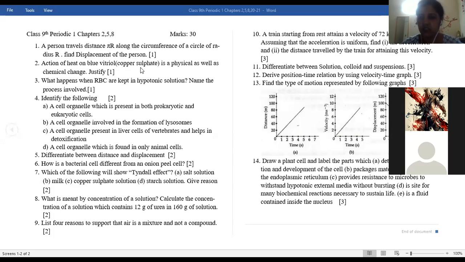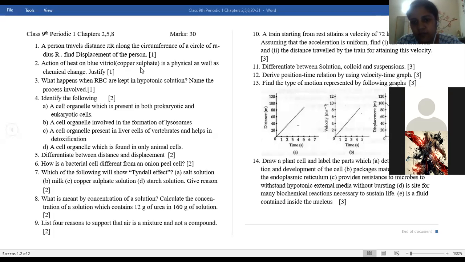A bacterial cell is prokaryotic and an onion cell is a eukaryotic cell. In a bacterial cell, membrane bound cell organelles, that is cell organelles having membranes, are not there. And in an onion cell, all membrane bound cell organelles are present. Nucleus is not present. Don't write the word nucleus is not present. So nuclear material is not enclosed by a nuclear membrane.